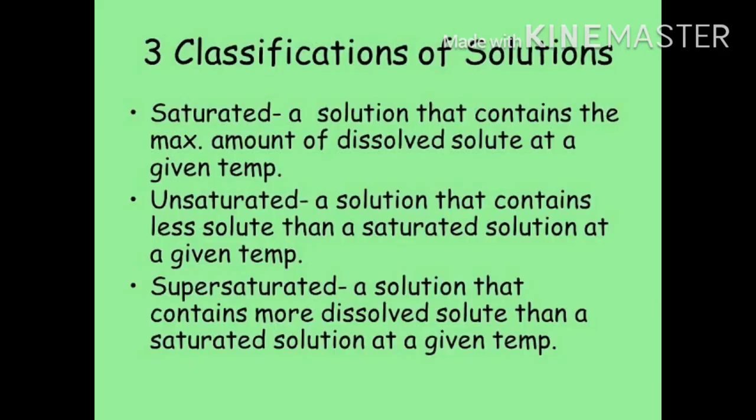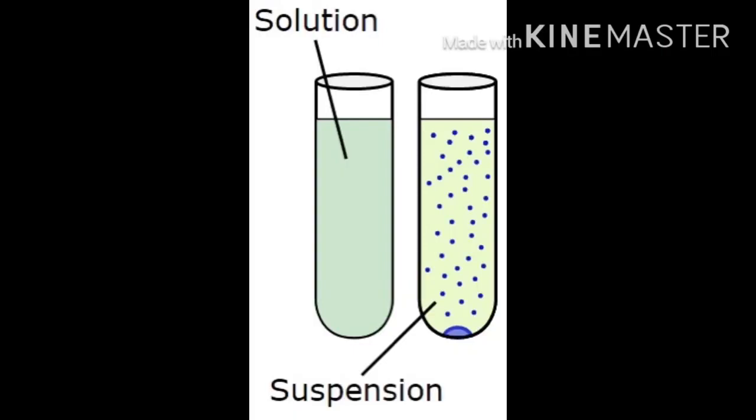A solution can be classified into three types. Number 1, saturated solution. A solution that contains the maximum amount of dissolved solute at a given temperature. Number 2, unsaturated solution. A solution that contains less solute than a saturated solution at a given temperature is called unsaturated solution. Number 3, supersaturated solution. A solution that contains more dissolved solute than a saturated solution at a given temperature is called a supersaturated solution.